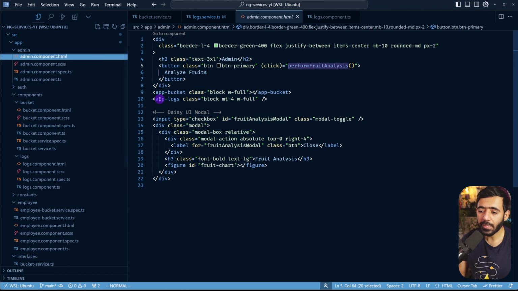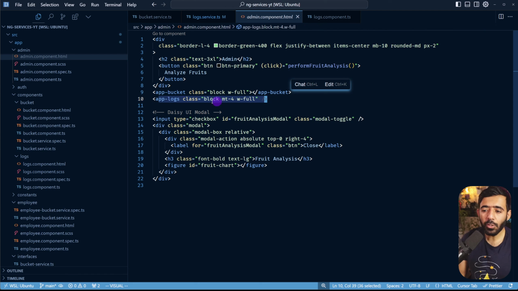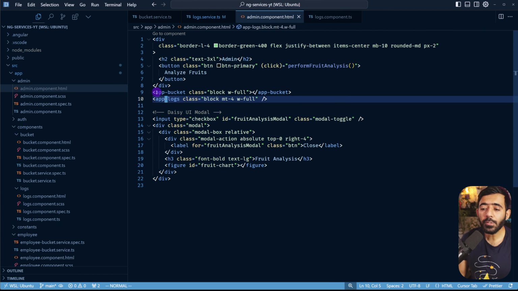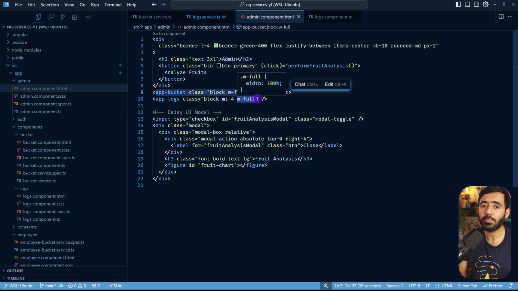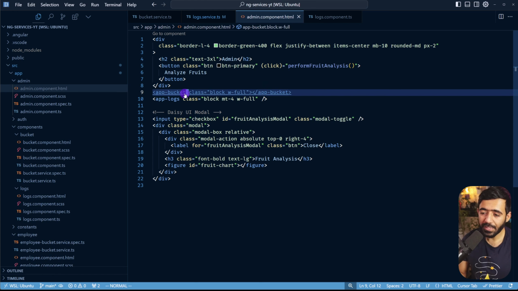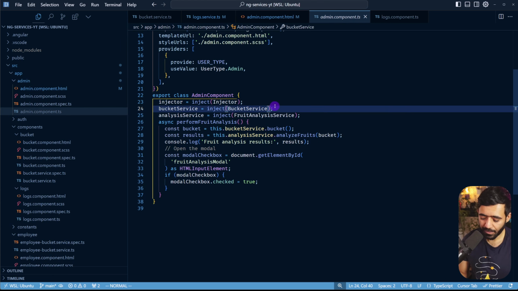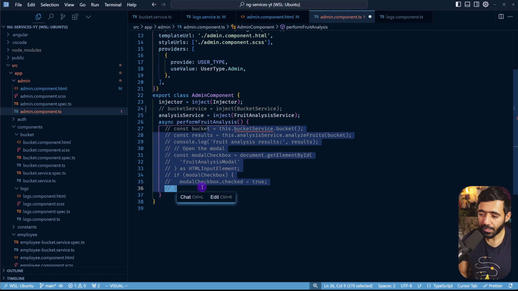The admin component uses the logs component here, and the logs component uses the log service. We already know that. But the admin component also uses a bucket component, which uses bucket service, and bucket service uses log service. So what I'm going to do is remove this app bucket, and I'm going to also remove the usages of bucket service. So I'm not changing anything with logs component. I'm targeting the bucket component. So I'm going to also comment out this as well. If I remove the usage of the bucket component, not the logs component, let's see what happens.